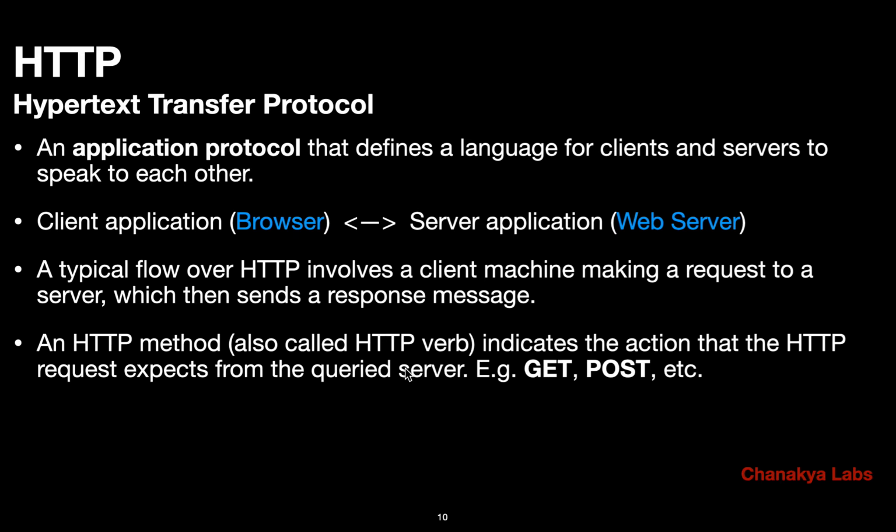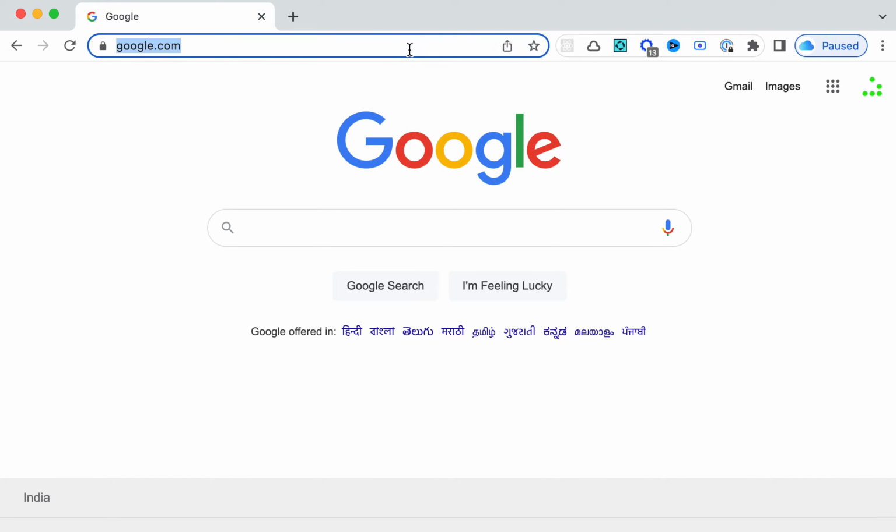Now, there is a concept of an HTTP method or HTTP verb, which is GET, POST, or something. Actually, it indicates the action we are trying to perform in that HTTP request. We have made some request, but what are we trying to do? Are we trying to get data? Are we trying to give some new data to the server, something like that? So this lets us give that intent to the server. Earlier I showed you an example of Flipkart.com, right?